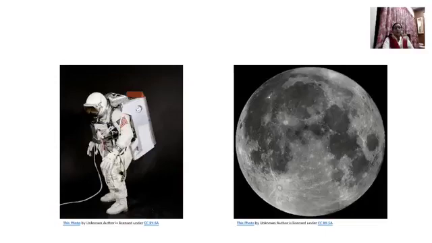Now, look at this picture. This is the moon, and here is a picture of an astronaut. Astronauts are the people who are trained to travel in rockets, or you can say spaceships. So what has he carried? He has carried an oxygen tank behind him, and he has worn a space suit.